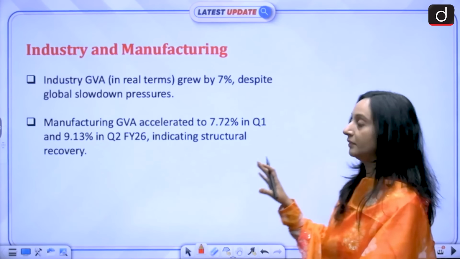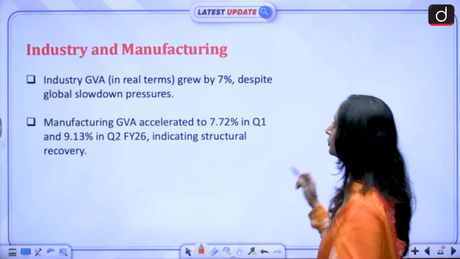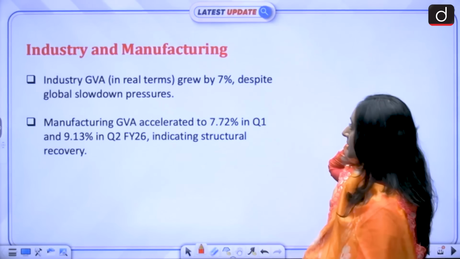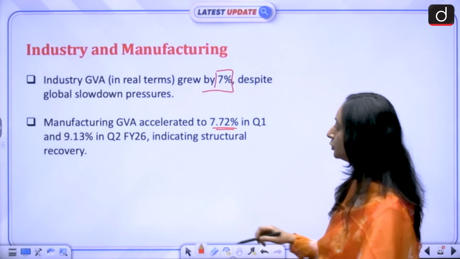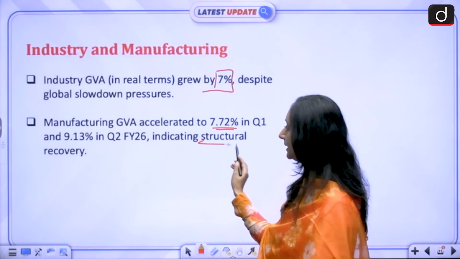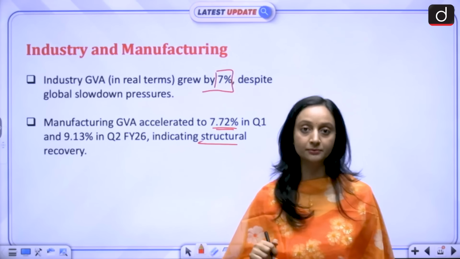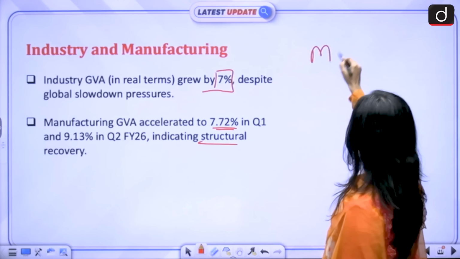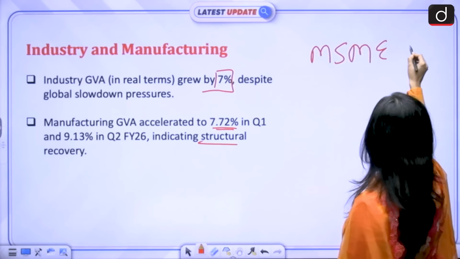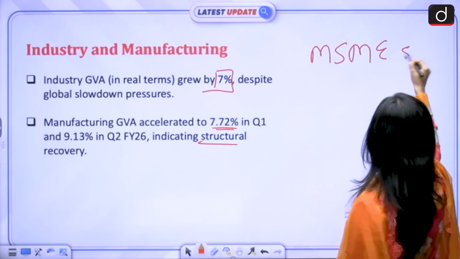So the industry GVA also performed good. It grew by 7%, despite global slowdown pressures, and the manufacturing GVA also has accelerated to 7.72% and 9.13% in Q2 FY26, indicating structural recovery. So these sectors are doing good, but they need to do better. The document has said that we need to scale up our efforts in the MSME sector.